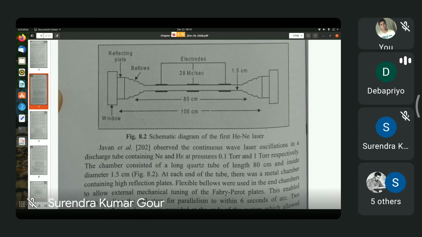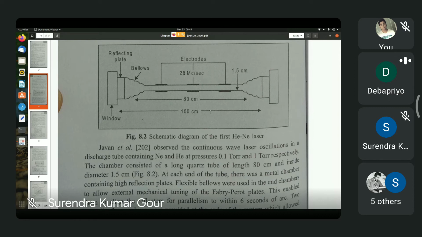But you want population inversion with respect to levels 3 and 2. So you want as many neon atoms in levels 3s and 2s as possible. This means you don't want such radiationless transfers from neon to helium.